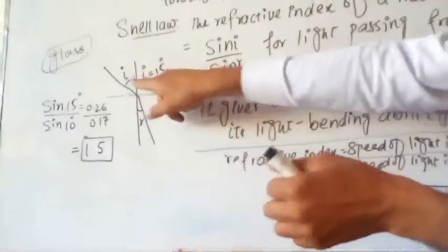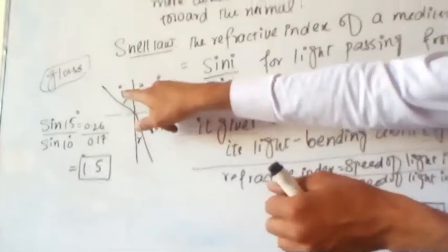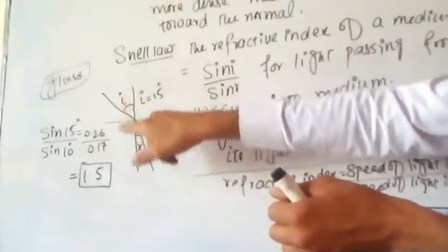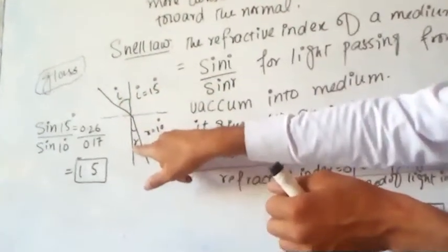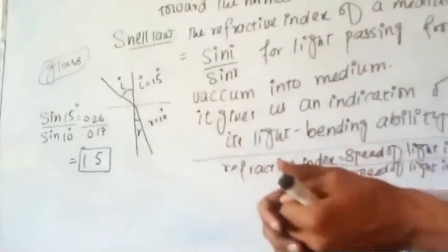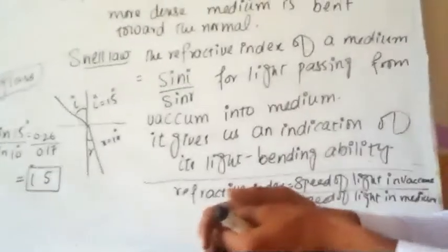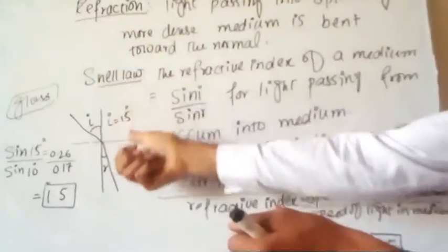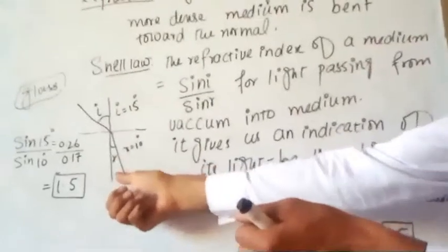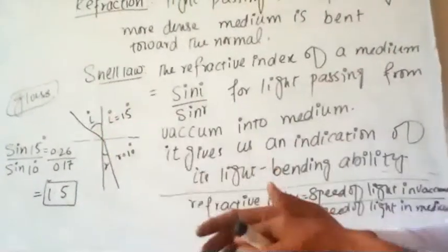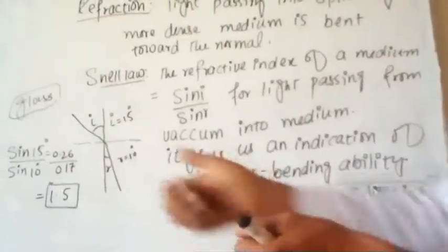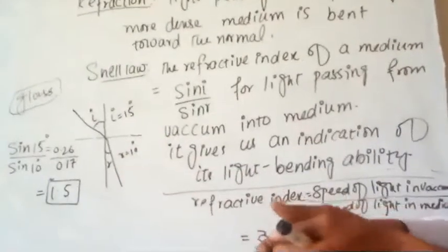Now this time the angle of incidence is found in the air and the angle of refraction is found in the glass. So this will be the angle of incidence and this will be the angle of refraction. When the light enters from a less dense medium like air to a more dense medium like glass, the light is bent toward the normal. It means light cannot travel easily in a dense medium.